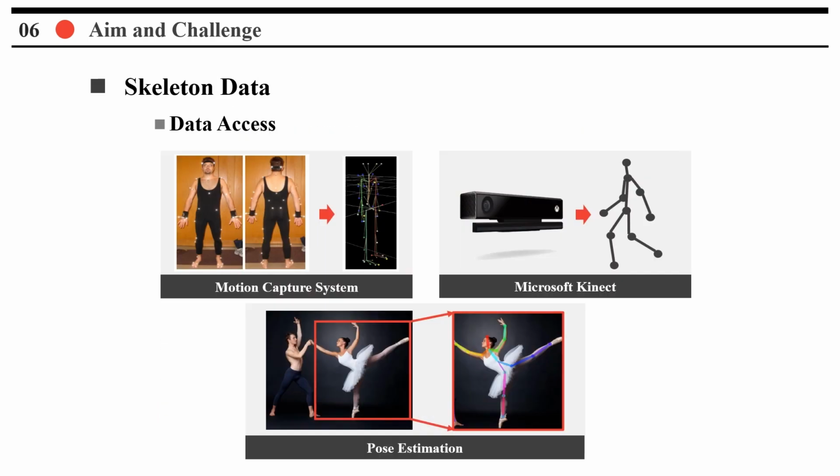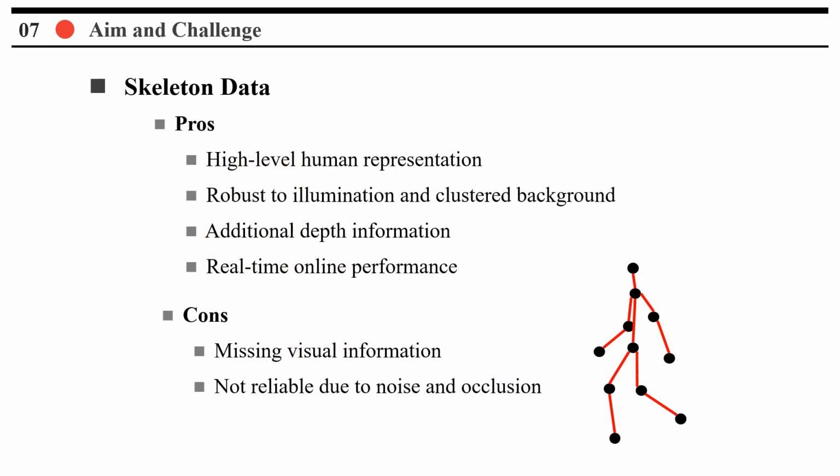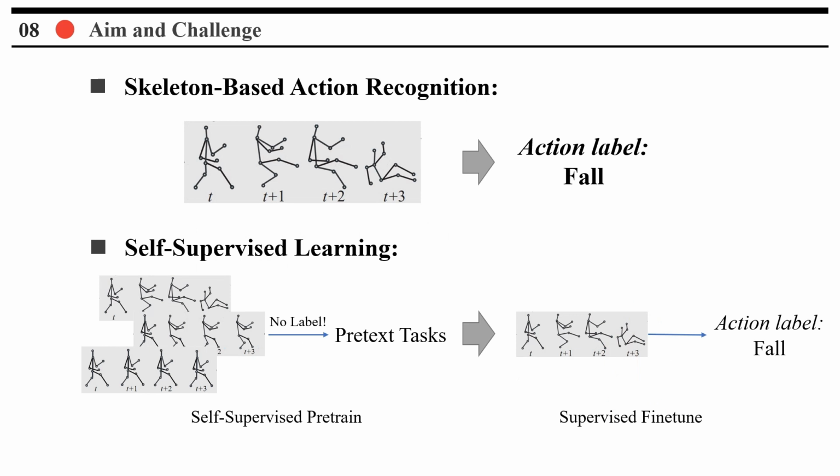Skeleton data, specifically 3D skeletons, plays a vital role in human action analytics. It represents the three-dimensional coordinates of human joints, making it simple to capture human movements. Skeleton data is more robust to illumination and background clutter compared to RGB data. Its low dimensionality enables real-time online processing. However, skeleton data has limitations, such as the loss of visual information and noise due to occlusion or inaccurate collection.